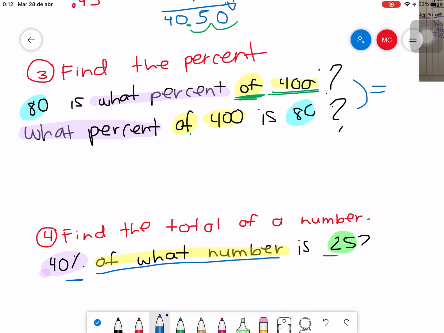So let's read the first one. It says, 80 is what percent of 400? If you remember what I mentioned is that the word of is going to give us a clue on what is the total, okay, the total. And then you have the same question but written differently. It says what percent of 400 is 80. If you see, those are the exact same words but they are arranged different.